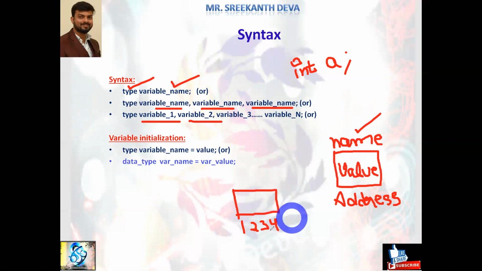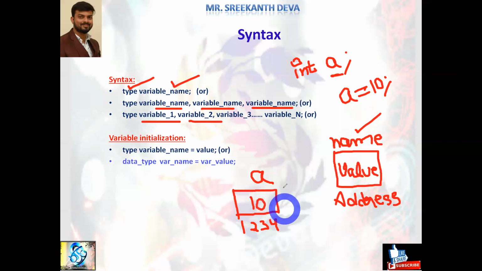See, what is the name of the memory block? a is the name of the memory block. Here a represents the variable name. This name is allocated to the particular memory block. At present we are not assigning any value. Suppose I assign some value, a is equal to 10. Then what is the value of a? 10. It is going to be stored in the value part.